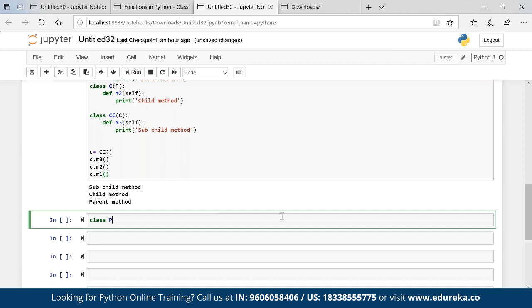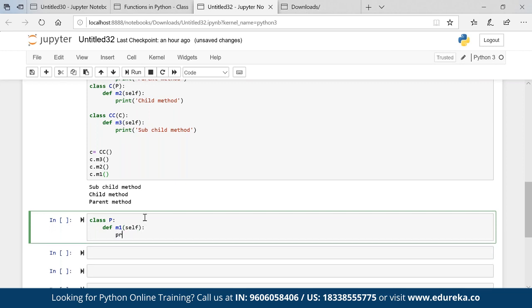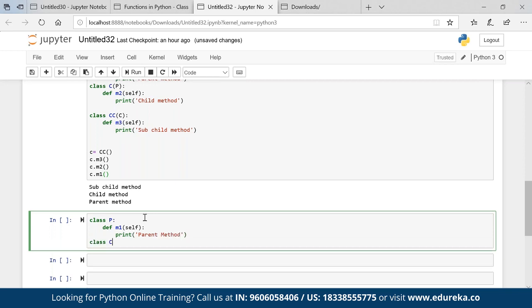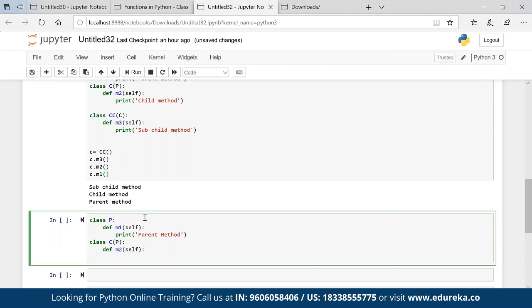Now I'm talking about hierarchical inheritance. I have two childs, right? I am a parent. I have two childs. So class P, def M1 self, print parent method. Class C, I am giving property to this class C. Def M2 self, print child method.